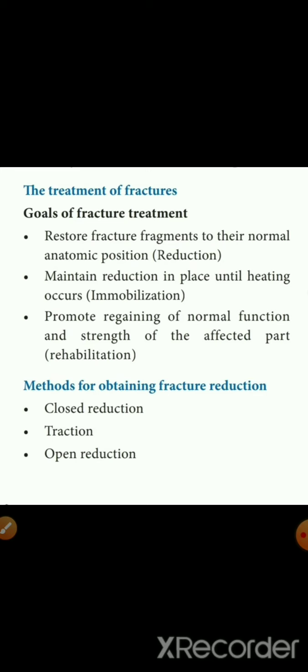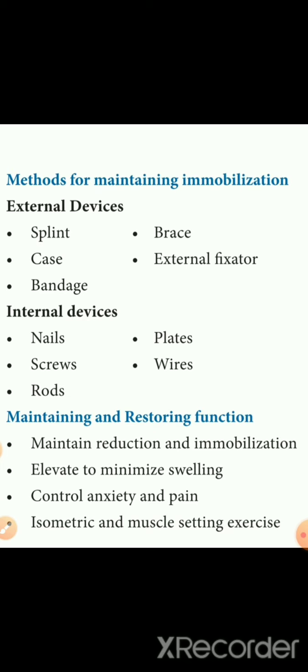Then open reduction means that with the help of screws, plates, sutures, and rods, we can realign the broken bones. That is usually done with the help of surgery. Then the methods for maintaining immobilization. So for reduction, we have three: closed reduction, traction, and open reduction.